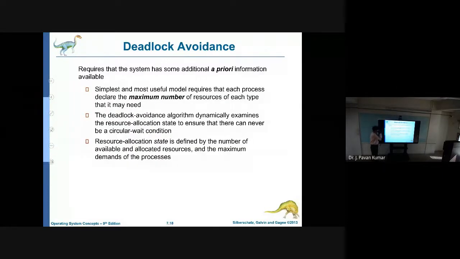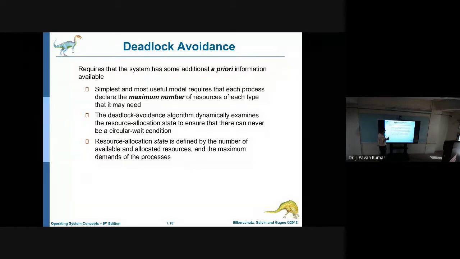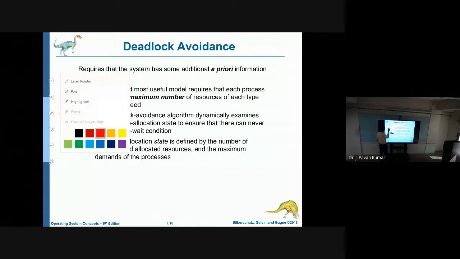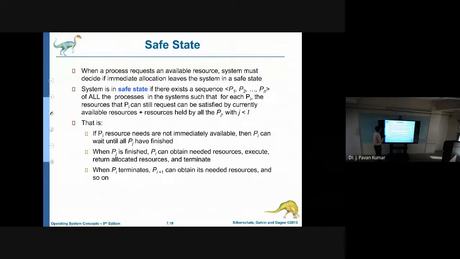But there are some restrictions in preventing those situations from occurring. That's why we are dealing with deadlock avoidance. For deadlock avoidance, we need to have some prior information, like the maximum number of resources of each type a process requires. Such kind of prior information we need to specify.